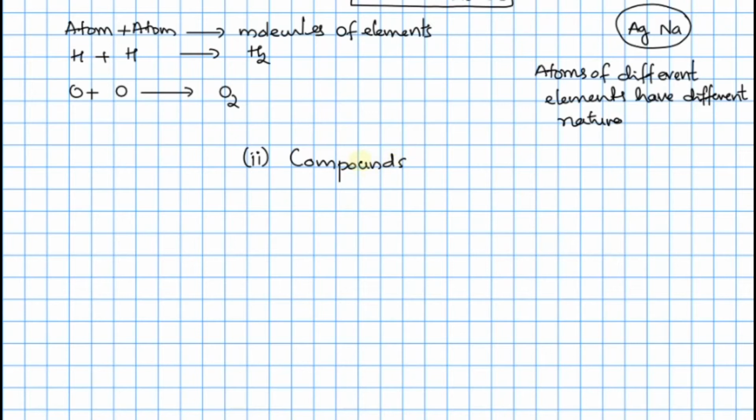Compounds. When we talk about compounds, first understand what they are. Compounds are the classified part of the pure substances, so they are pure substances. This is one point you have to remember. And what are they containing?